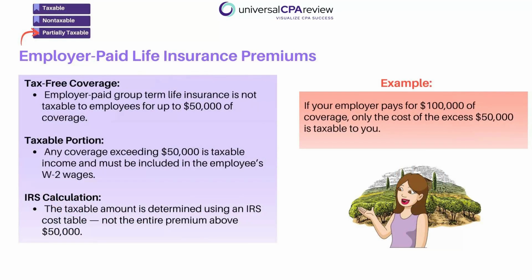All right, so what about group term life insurance? Let's say that Linda gets up to $50,000 of employer-paid group life coverage tax-free. Anything above $50,000 will become taxable income to Linda based on the IRS cost tables, not the whole premium amount. So it's going to be up to $50,000. Anything in excess becomes treated as taxable income and is therefore a taxable fringe benefit.